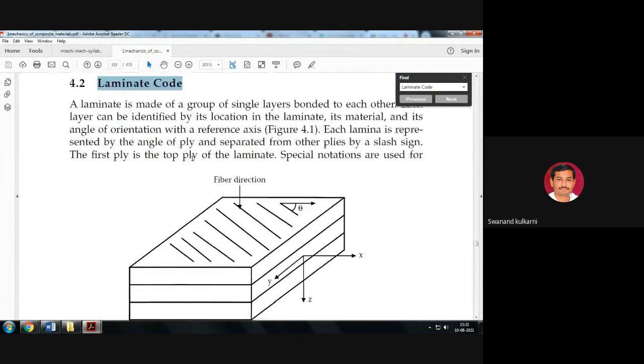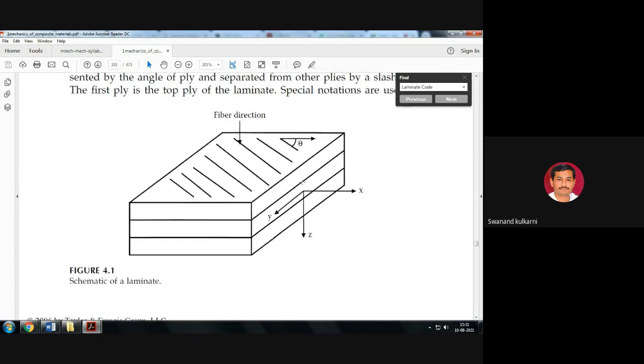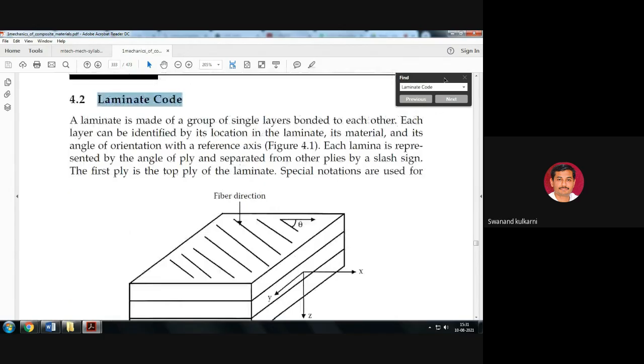During the last lecture we completed the part on the laminate code. We have seen that in any laminate, a number of laminas are present. Many such laminas are put together one over another, and like this the laminates are manufactured.